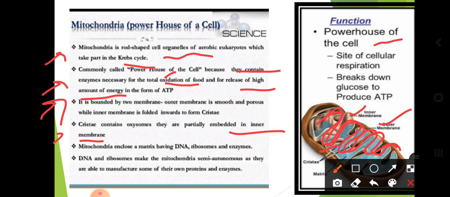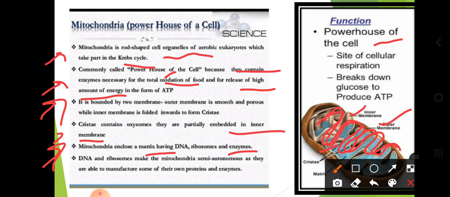So cristae is nothing but one of the parts of the mitochondria which contains oxysomes, which helps to provide the respiration system for producing or balancing the oxygen. Mitochondria encloses a matrix having DNA, ribosomes and enzymes.